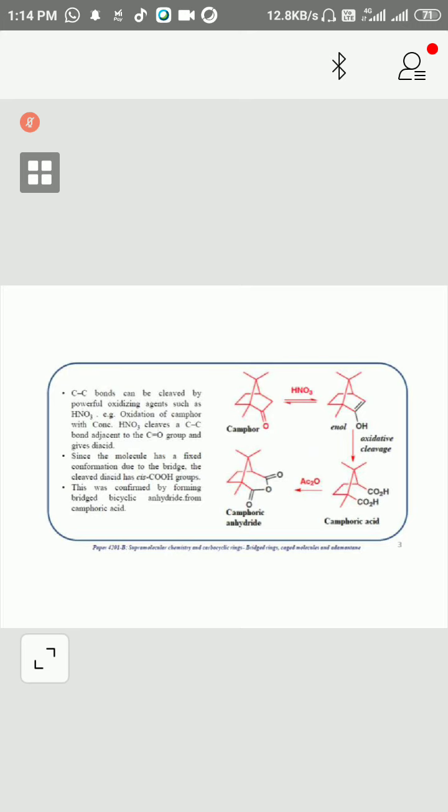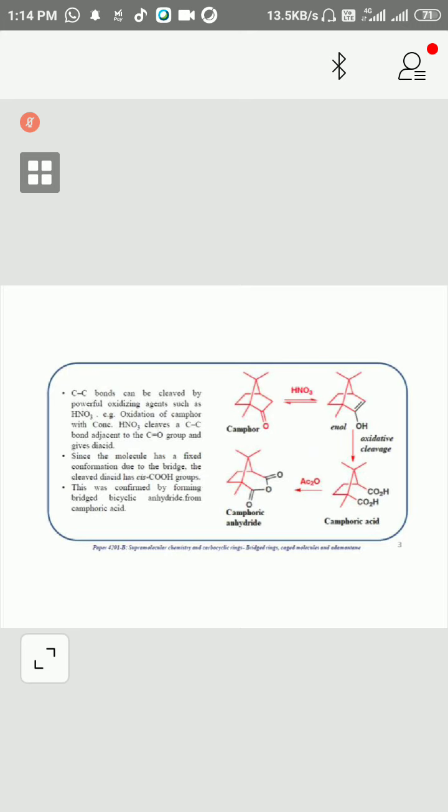You can write a mechanism also. This bond will move here and this bond can move here, and a double bond is also generated here. So one hydrogen from here will be released, and that hydrogen should come here.